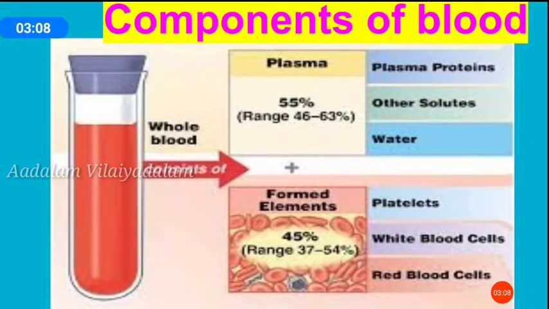The blood is formed of two components, namely a fluid component called plasma and a cellular component called formed elements. Plasma contains plasma proteins and other organic solutes, then water. Formed elements contain red blood cells, white blood cells and platelets.